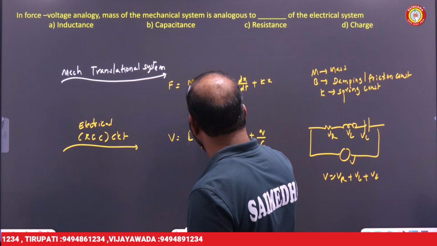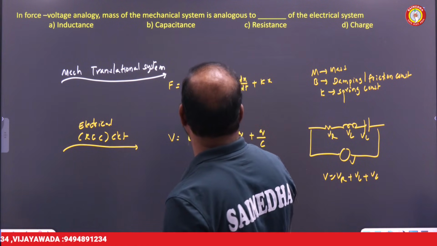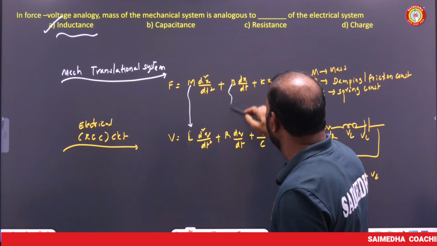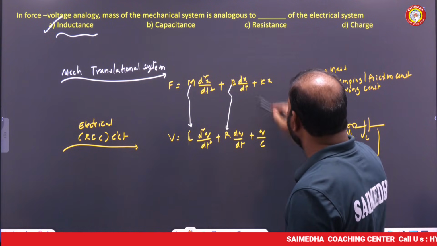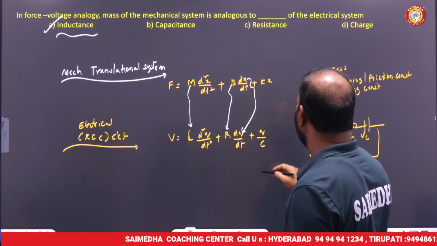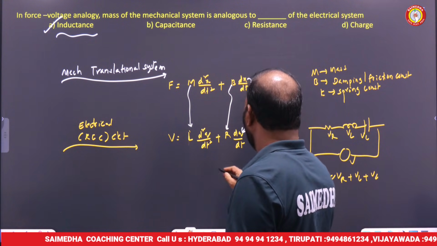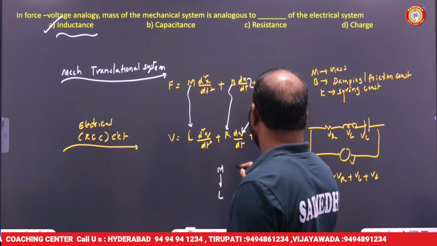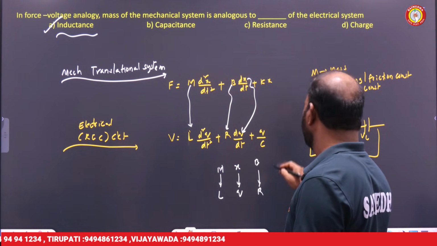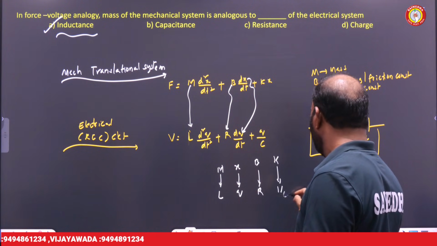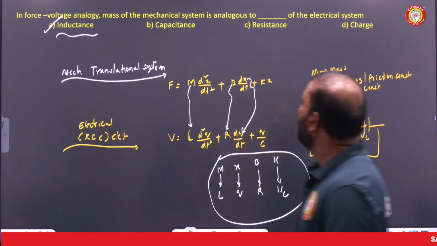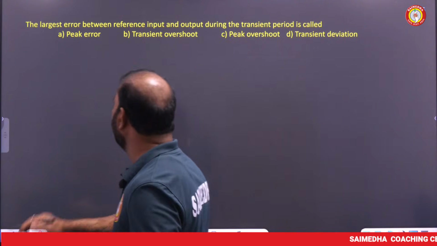If you compare, mass is analogous to inductance. Friction coefficient is analogous to resistance, displacement is analogous to charge, and spring constant is analogous to 1 by C. Anyway, he just asked about mass. The mass of the mechanical system is analogous to inductance. Option A is the right answer.